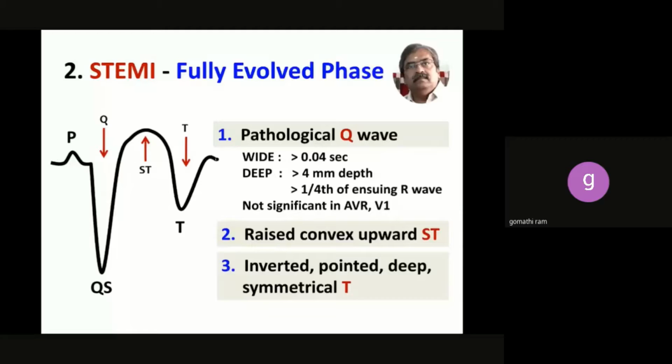You will get a pathological Q wave. The Q wave is wide and deep. The R wave is almost gone. The ST is still elevated and convex upward. And the T wave has become like our old friend, inverted, pointed, deep, and symmetrical. So hyperacute phase: slope elevation of ST, tall and wide T, increased VAT. Fully evolved phase: pathological Q, still raised convex upward ST, and ischemic T inversion.